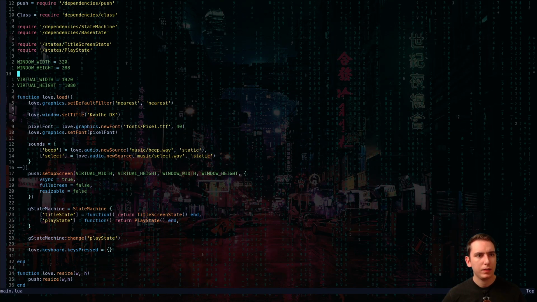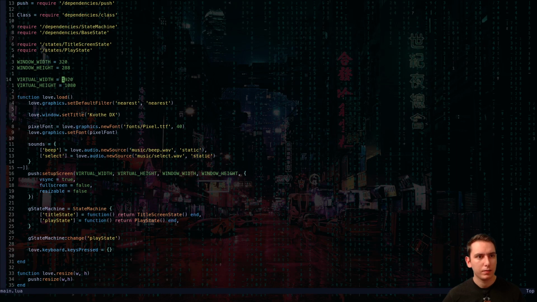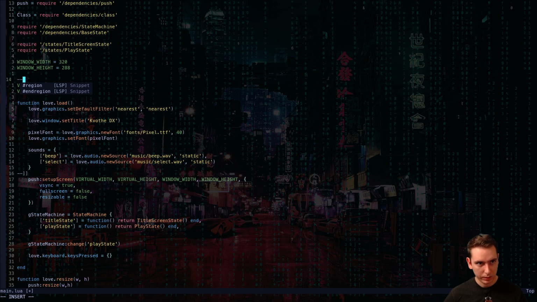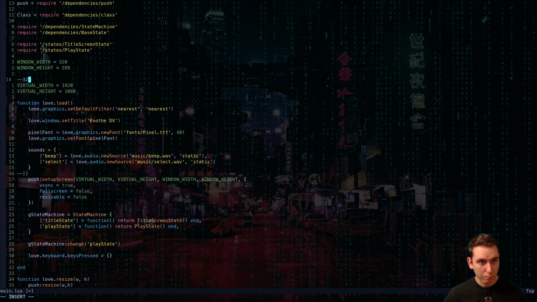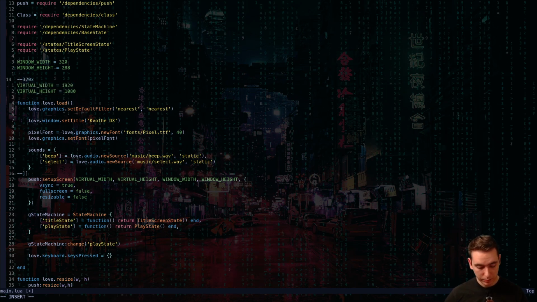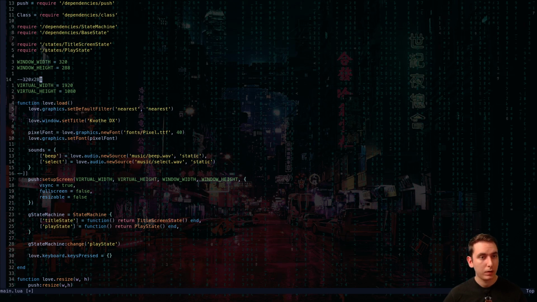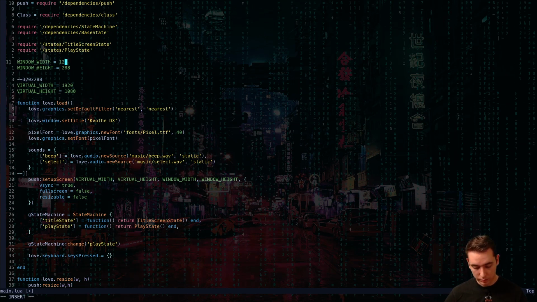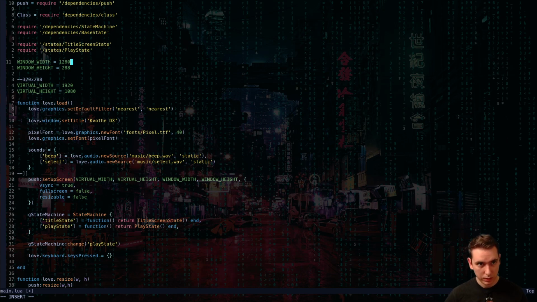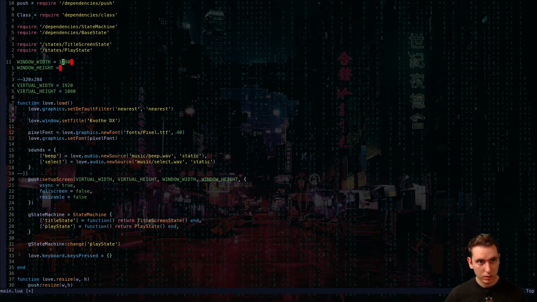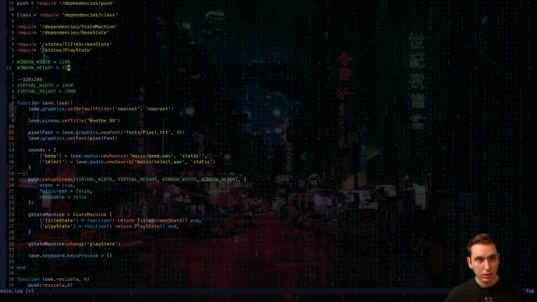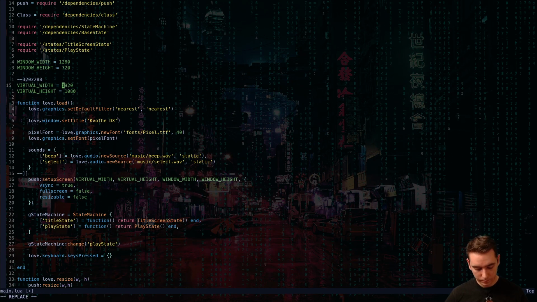Let me just add the comment here: 320 by 288 is Game Boy resolution. So let's give us a window of 1280 by 720, just so we can get the size right.